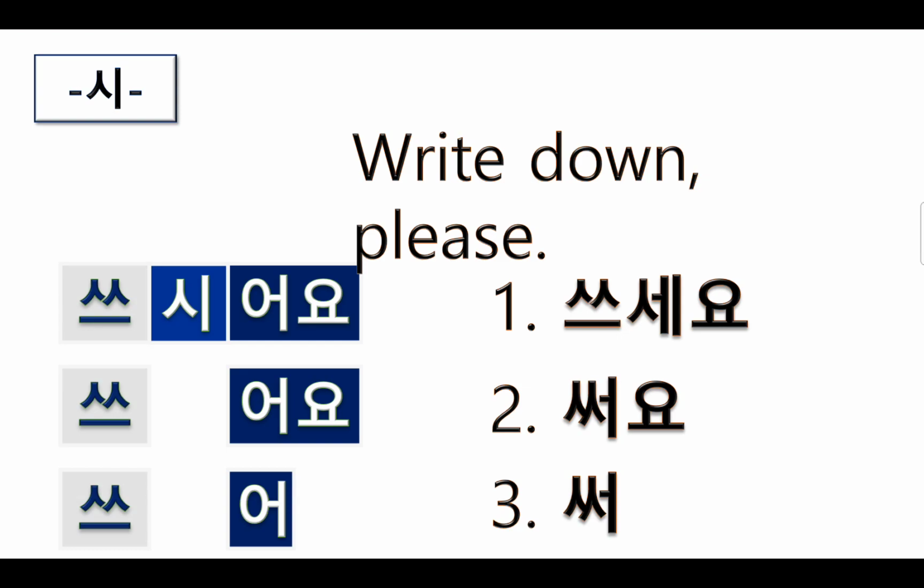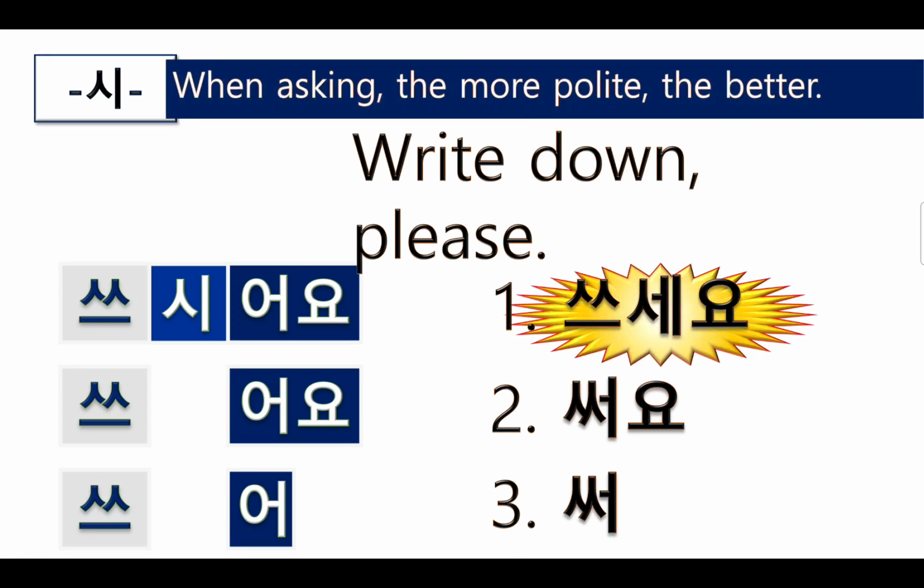So here, as you see in English, there is a please. So this please, maybe you can choose between 쓰세요 and 써요. Both are okay, 쓰세요 or 써요. But we prefer 쓰세요. Okay? So why do we need 시 there? When we command, do we need to respect the listener? Respect the subject? This is important. When asking, the more polite, the better. So that's why we need to put 시 there. 쓰세요 is better. 읽으세요 is better.